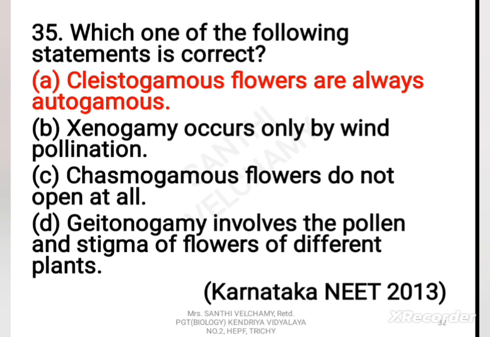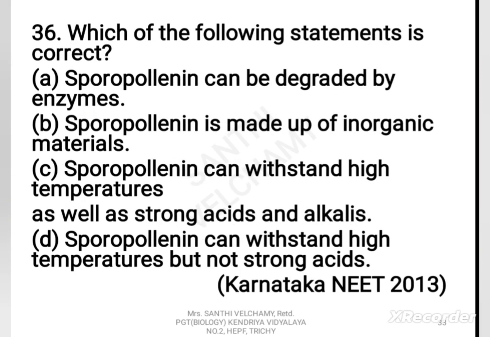Chasmogamy occurs when the flowers expose their mature anther and stigma to the pollinating agents. Geitonogamy is the pollination taking place between 2 flowers of the same plant or genetically similar plant. Genetically it is self-pollination, but as the agency is involved, it is ecologically cross-pollination. So now let us go to the next question.